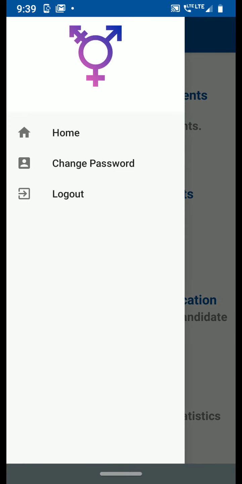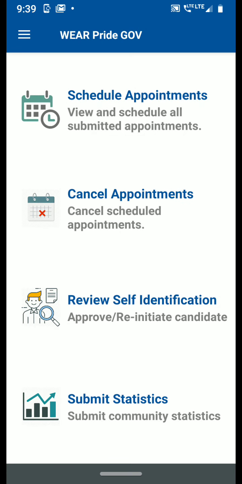Other than these, they also have a home button, a change password, and a logout option on the screen. So this is the Wear Pride government app.